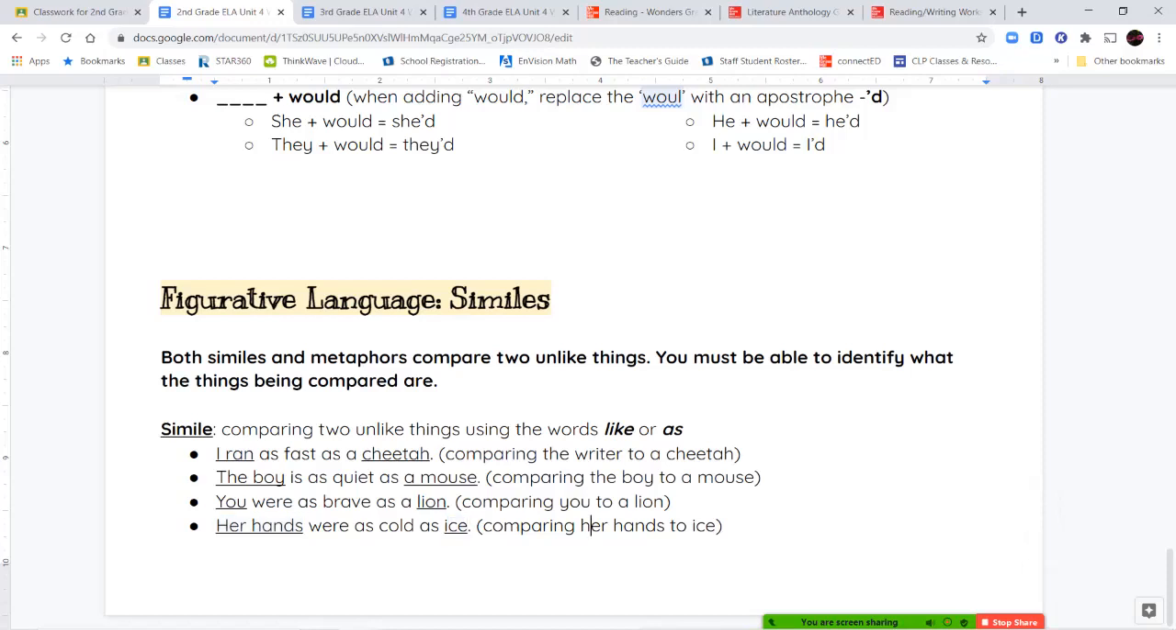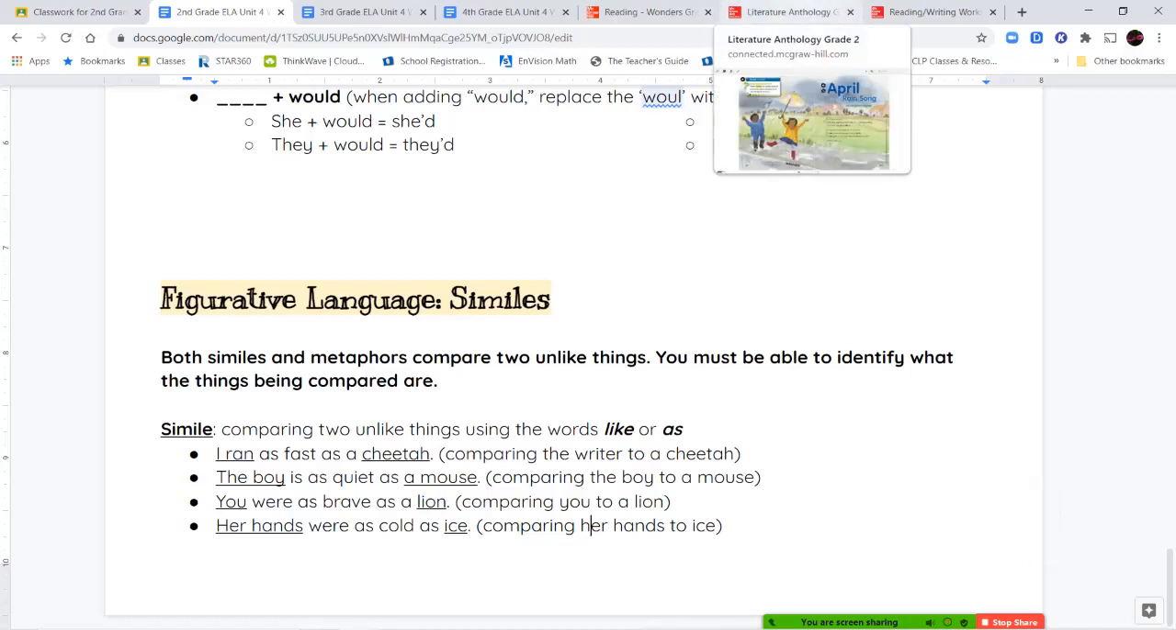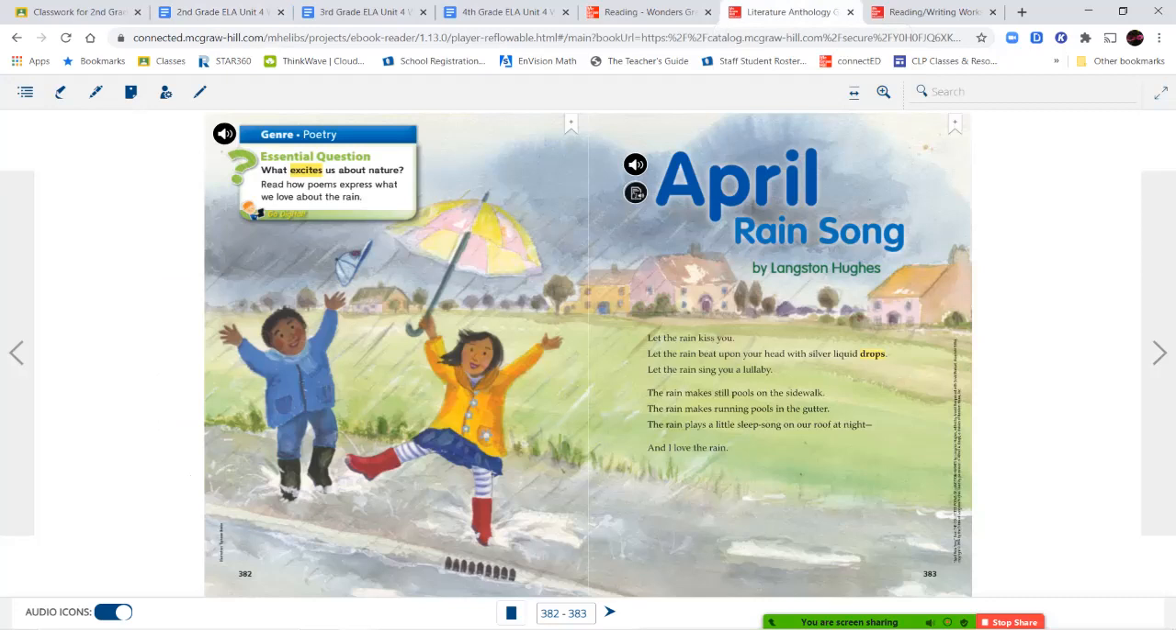So you can see that the two things that we're comparing are usually on opposite sides of the sentence from each other. It's something important to think about, and something you're going to read about, or you're going to notice a lot when we get into our reading.